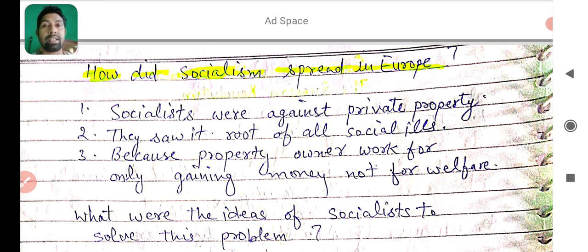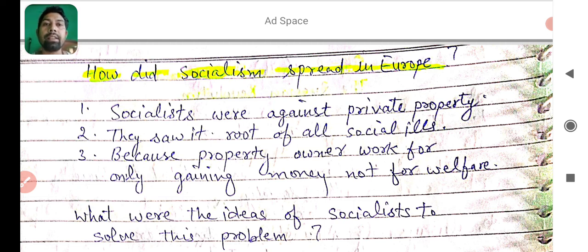As you learned, the lesson name is Socialism in Europe. The meaning of socialism, you know very well. A socialist society is a society where there is equality among people. All people have equal opportunity to develop. So, socialists developed socialism in Europe. It means people who believed in socialism were known as socialists. And what were the major views given by socialists about socialism?